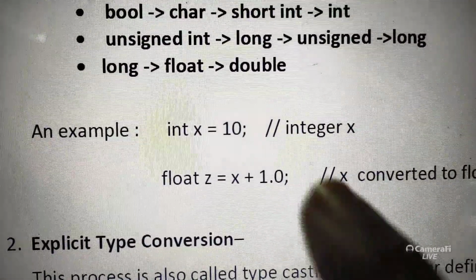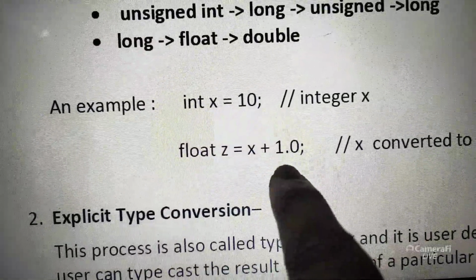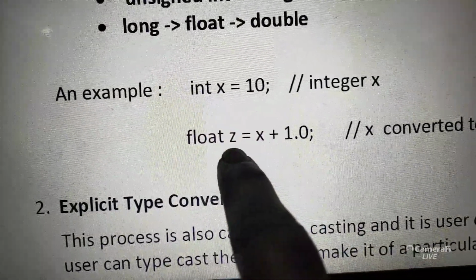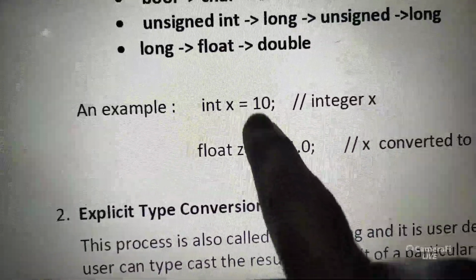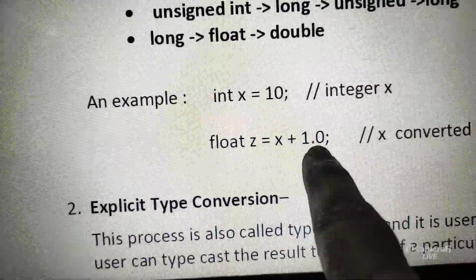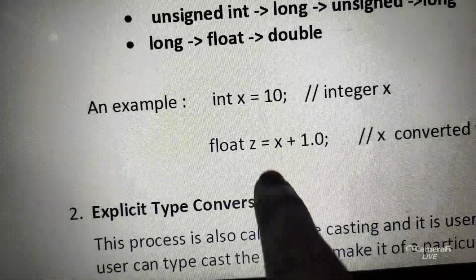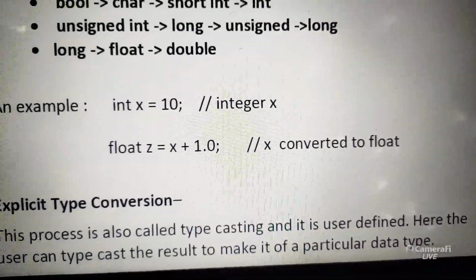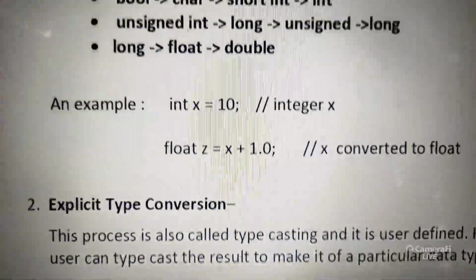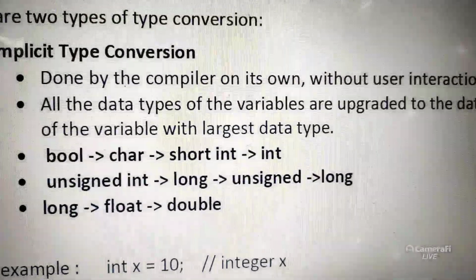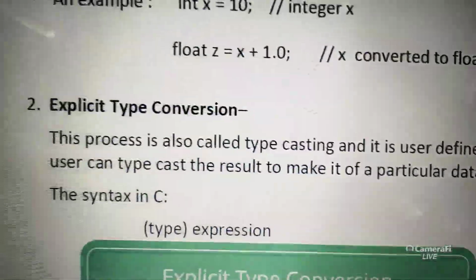So int x is there, x is an integer, but z is float. So first x will be converted to float. So 10.0 plus 1.0 will be added, then z will store 11.0. So this is called implicit conversion. Implicit means automatically done by the compiler.